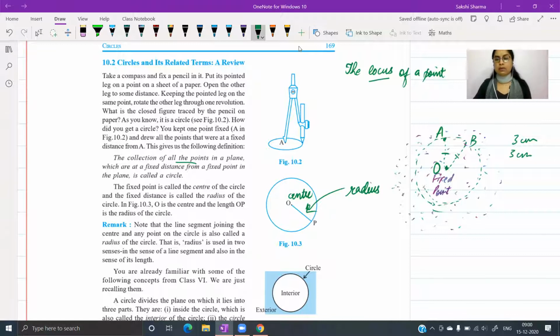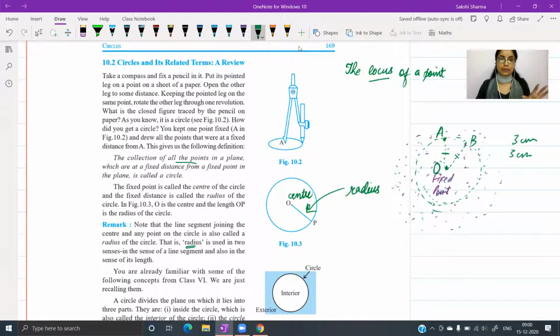So they have given a remark here that radius actually can be used in two senses. One is as a line segment which connects the center to any point on the boundary. And secondly, it can also be used as the measurement of that line segment.